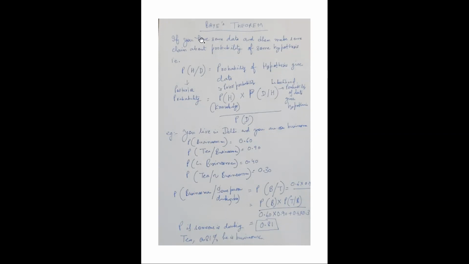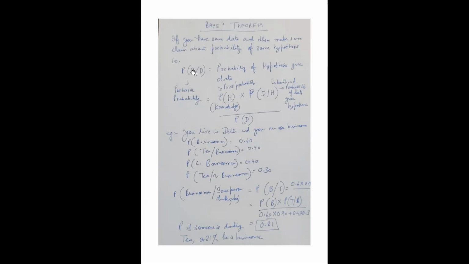What we are interested in is finding out the businessman given some person drinks tea. We are interested in the posterior probability that the person is a businessman given that he drinks tea.